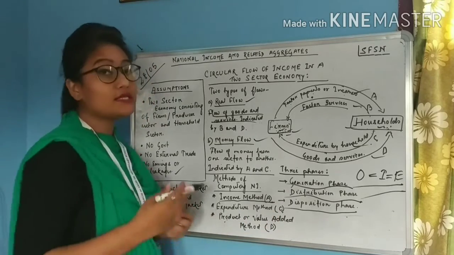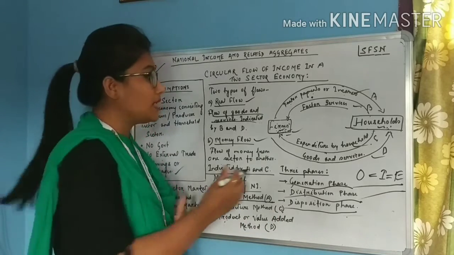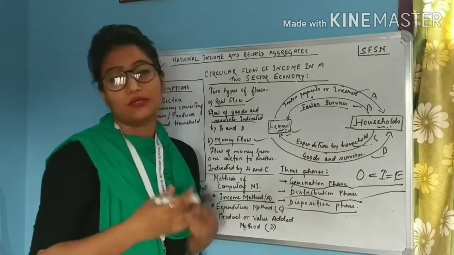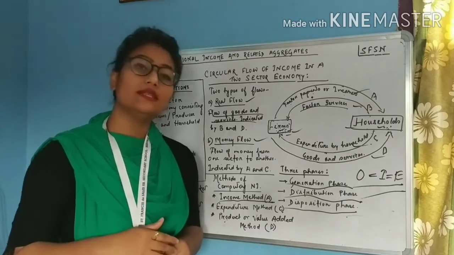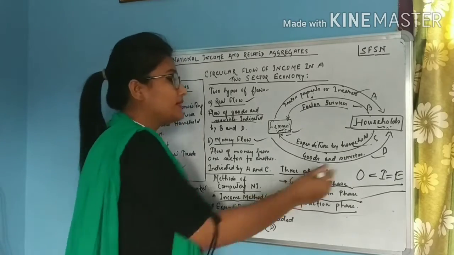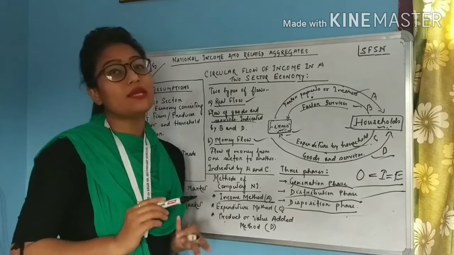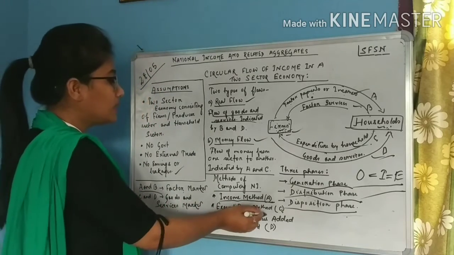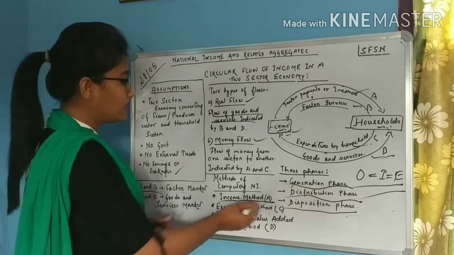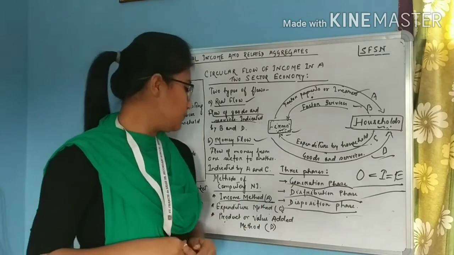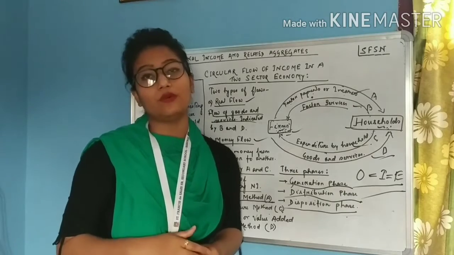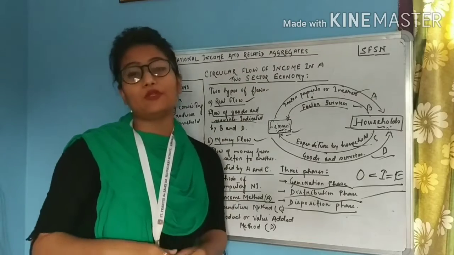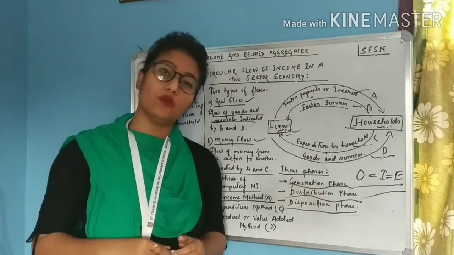And the third method is the total output which is generated in the economy, the goods and services which the farm will sell to the household. The total amount of goods and services that is generated in the economy is indicated by D. So we have got three methods to calculate national income. One is the income method, the other one is the expenditure method, and the third one is the product or value added method. So students, this is a recapitulation of the circular flow of income.